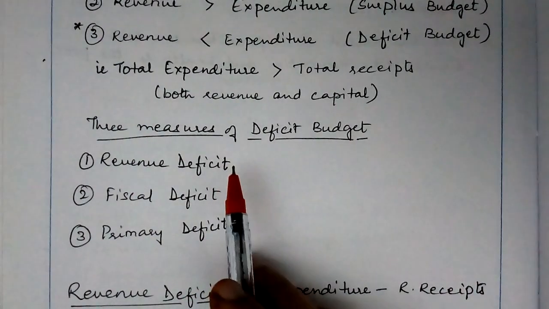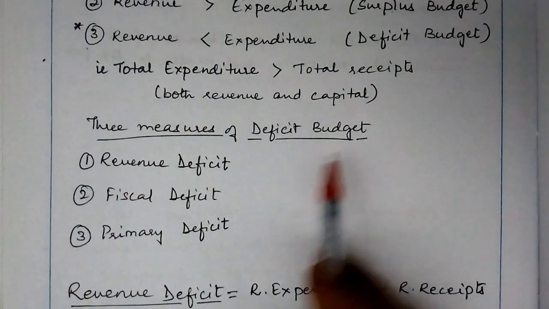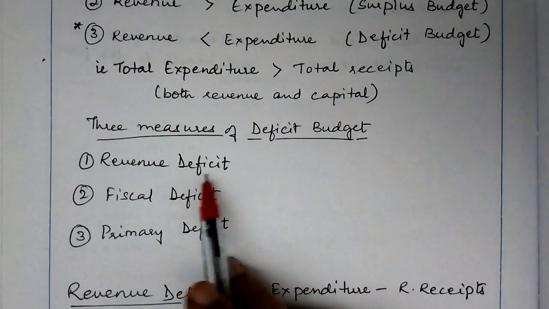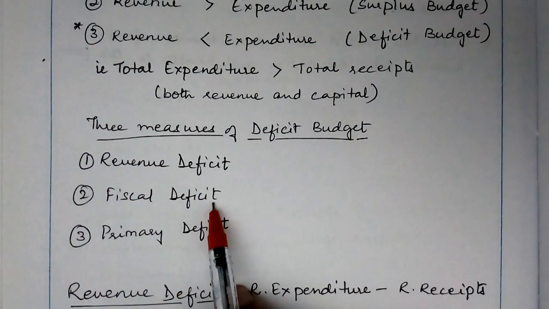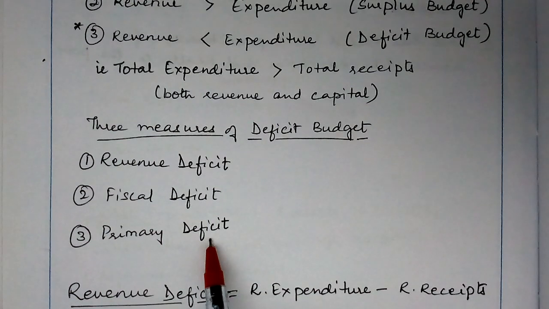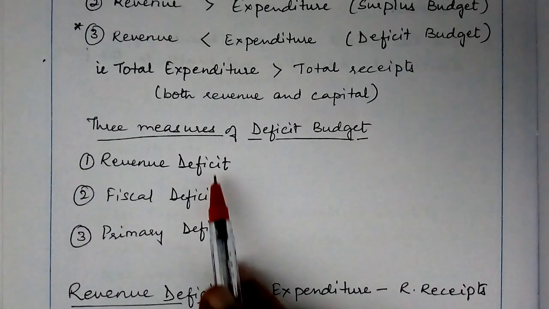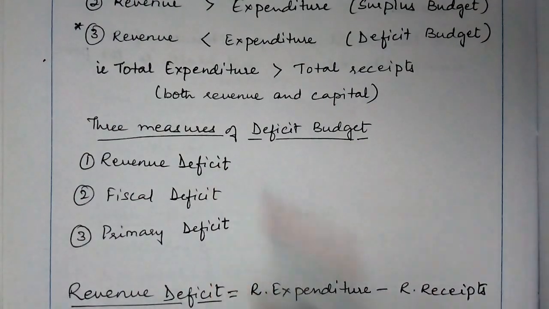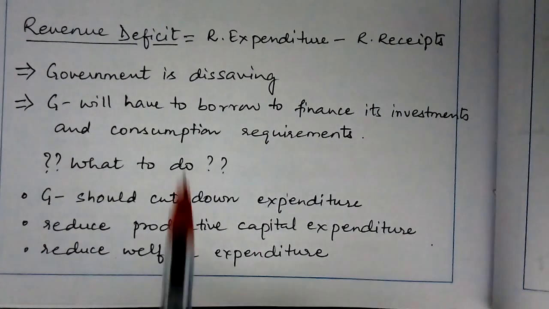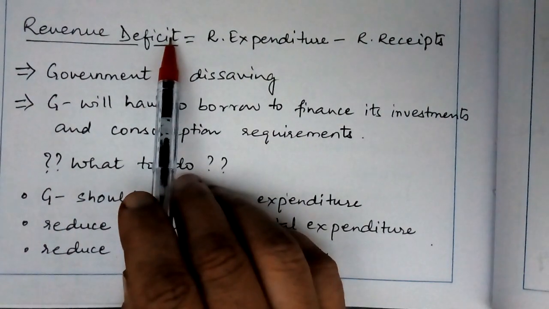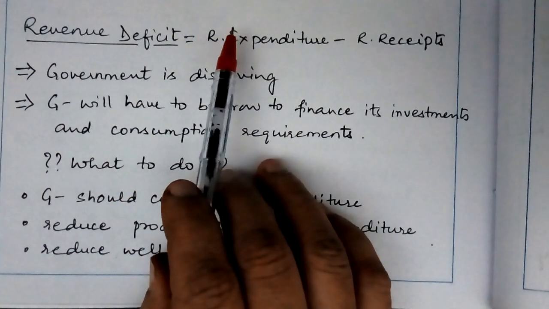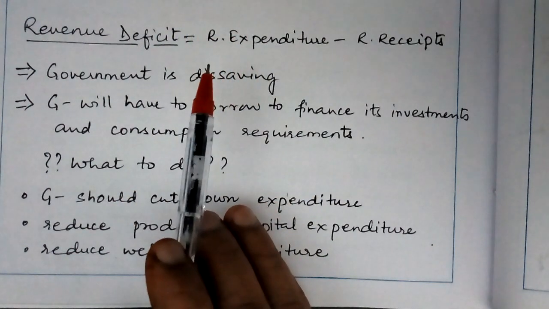Now, the three measures of deficit budget are the revenue deficit, the fiscal deficit, and the primary deficit. Let us first learn about what revenue deficit is. Revenue deficit relates to revenue expenditure and revenue receipts of the government.